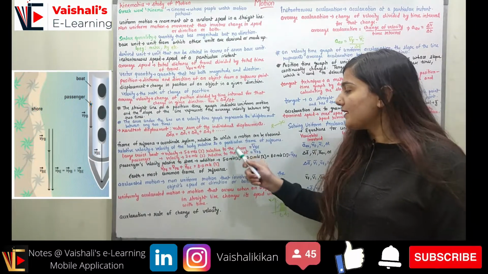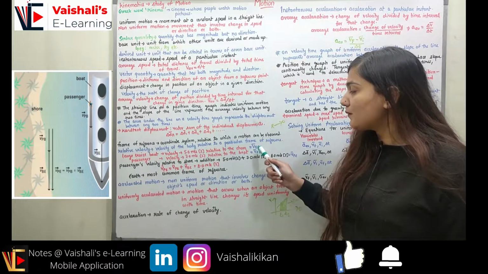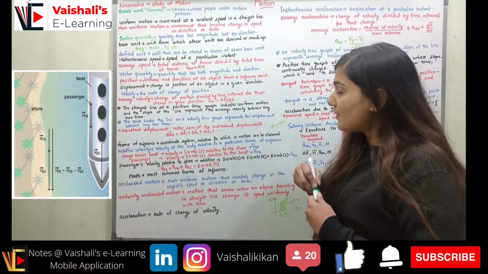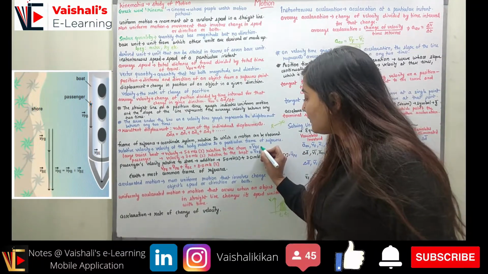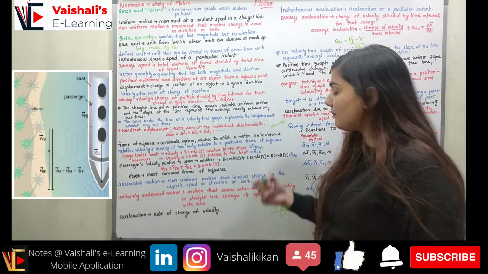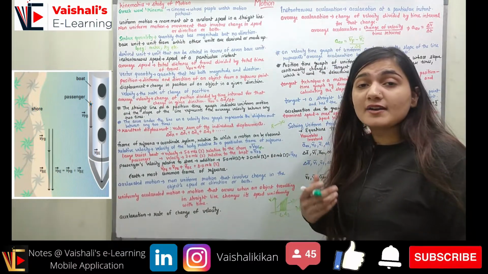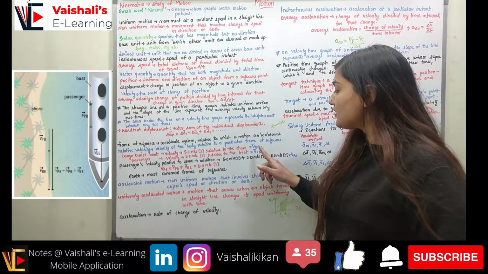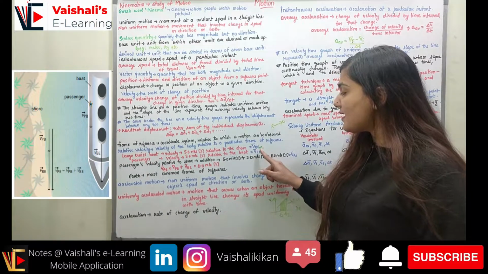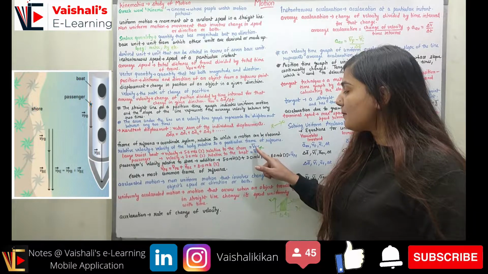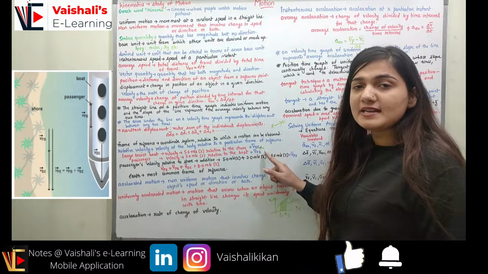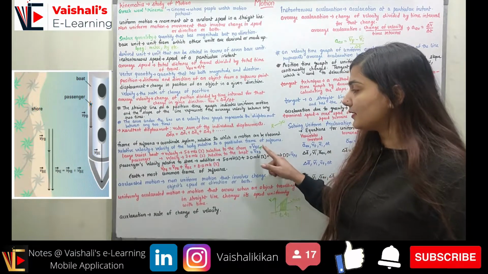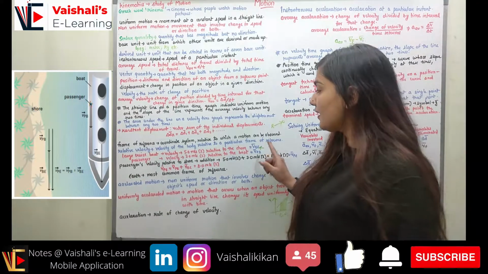So we can write it as the velocity of boat with respect to earth. Whatever the frame of reference is, you are going to write that over here to represent where you are standing and from where you are calculating the velocity. So you see over here it is V_BE. Here V_B represents the velocity of the boat and E represents with respect to earth. So the frame of reference over here is earth.